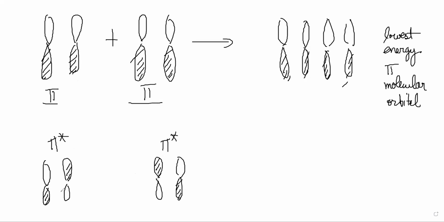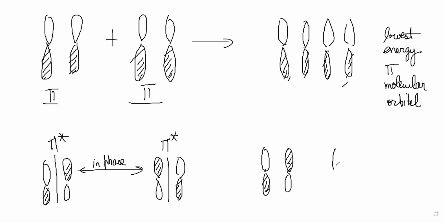If it combines like this, at least these two are in phase, and there are two nodes in between, right? Or it could have combined in the opposite sense here also. Like if this was like this and this was like this, I will just draw it. That'll be three nodes.